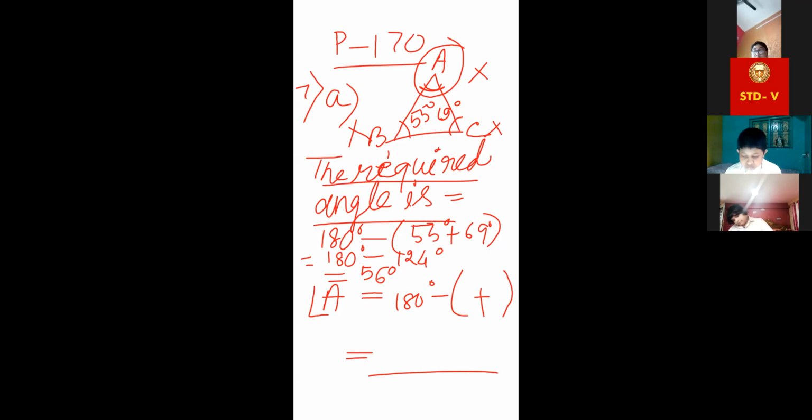Now I am clearing the screen. Number B and C will be your homework. I am doing number D. This is 77 degree.